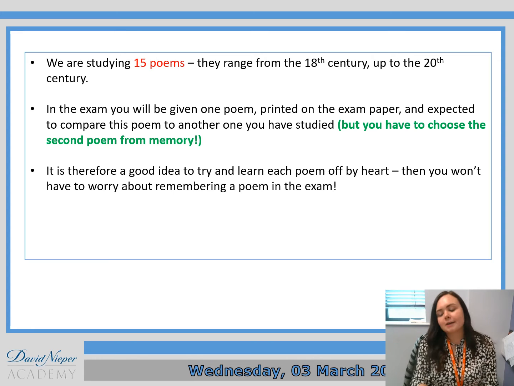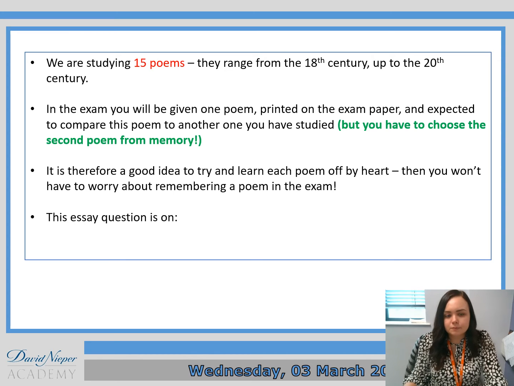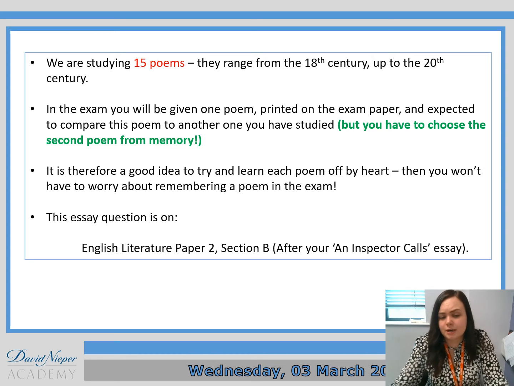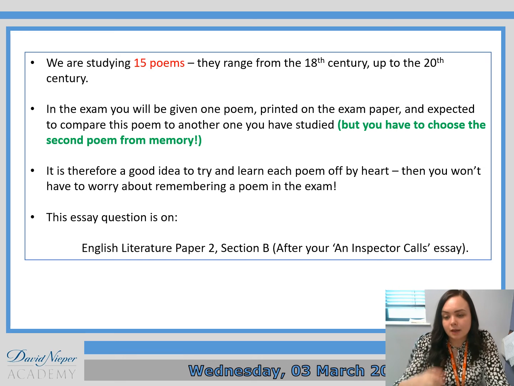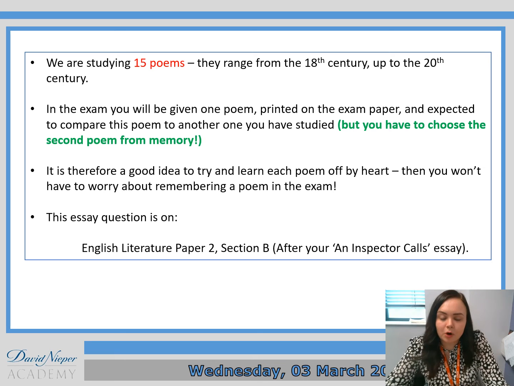I don't mean that I'm going to ask you to stand in front of me and recite the poem, but I mean knowing the basic information about the poem, being able to pick out key quotations, that is what you should be able to do for each of the 15 poems. And the essay question is obviously on English Literature Paper 2, Section B, and it will come after the An Inspector Calls essay. So what I might suggest at this point would be appropriate is that you write this information down in your book so you know what the end goal is for this unit of work, okay?